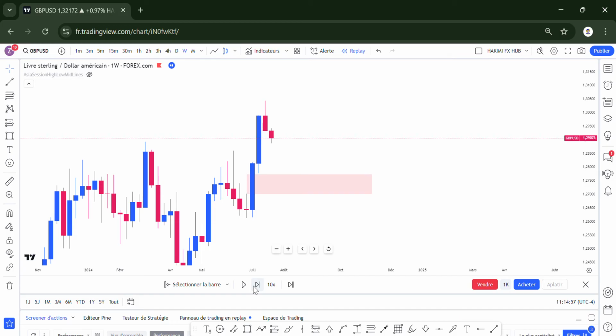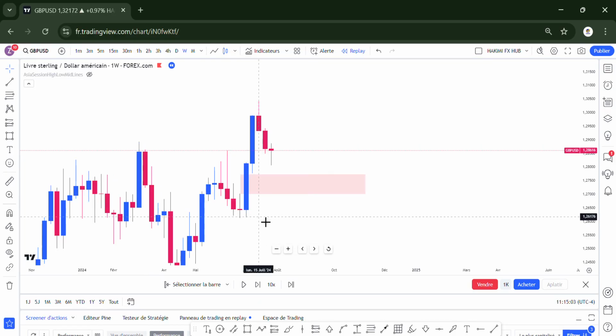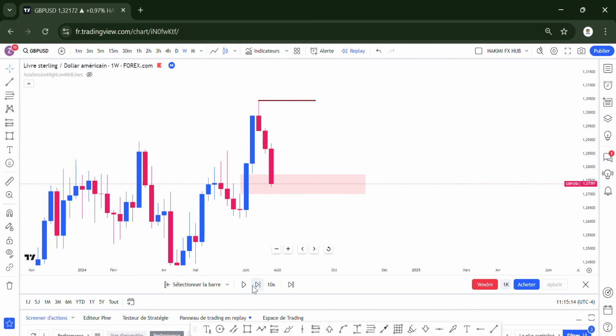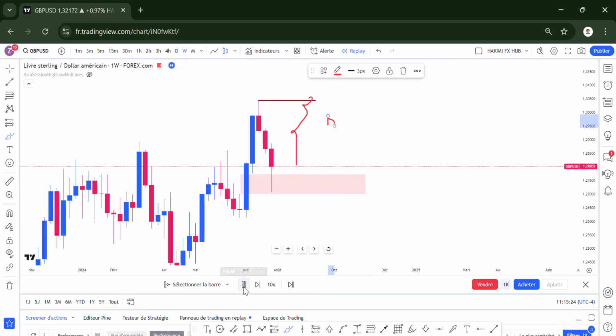Now, to play a market, you need to know: is the market seeking liquidity, or is the market offering an imbalance, drawing to an imbalance? Now this market came back from the ERL, the all-time high, so the market is drawing to this imbalance, filling it. So that's how the market is playing, and let it play. That's how the market should be. See, the price between this IRL and this ERL is what you call the market maker model at that point.